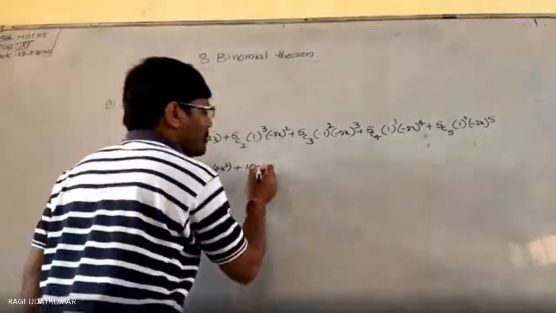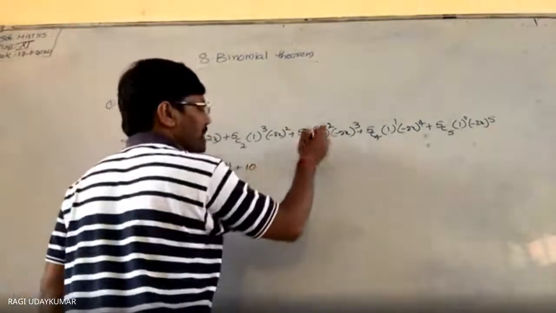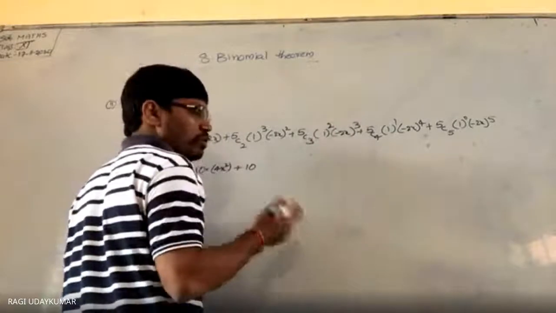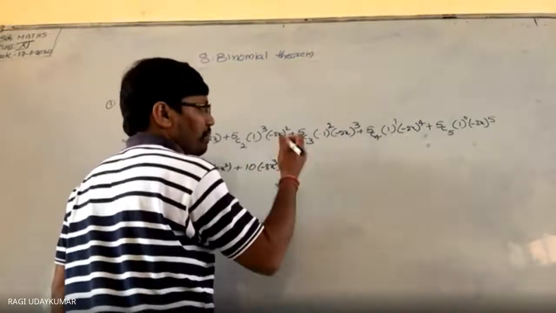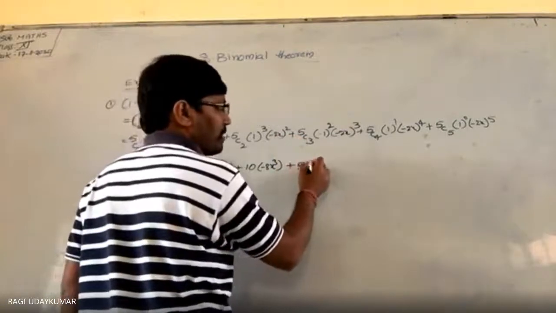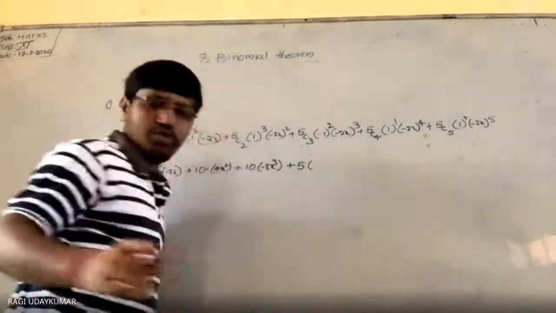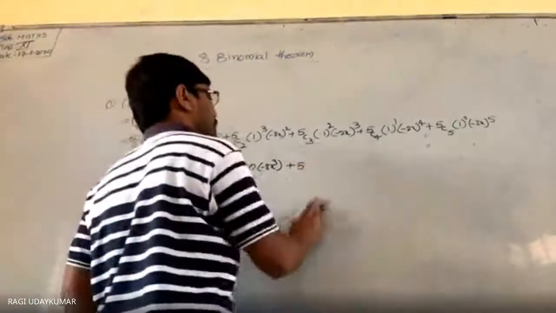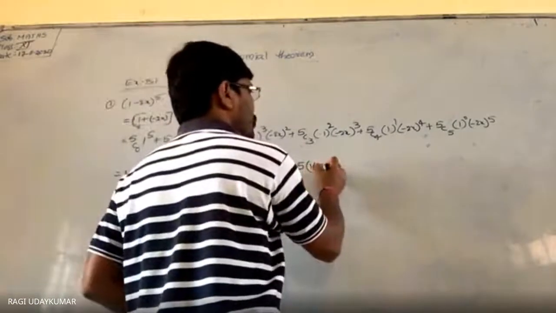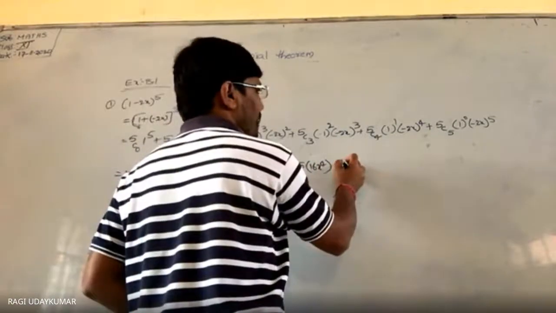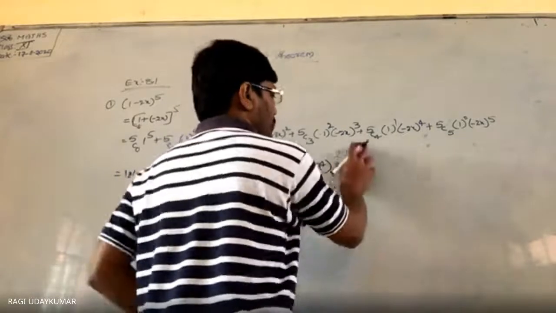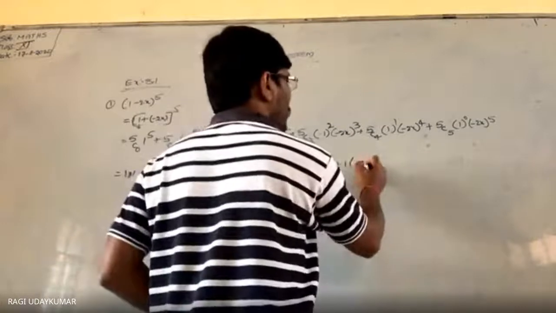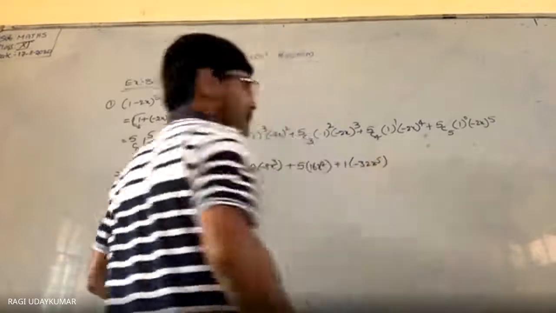So like this, it is just simplification. Minus 2x whole cube is nothing but minus 8x cube. Plus 5c4, 5, 2 to the power of 4 value 16, right? 16x to the power of 4. 5c5 value 1 and minus 2x to the power of 5, that is 2 power 5 is 32, minus 32x power 5.